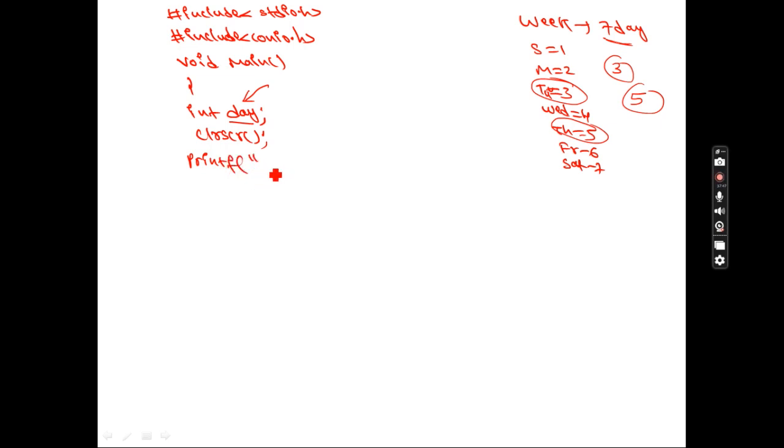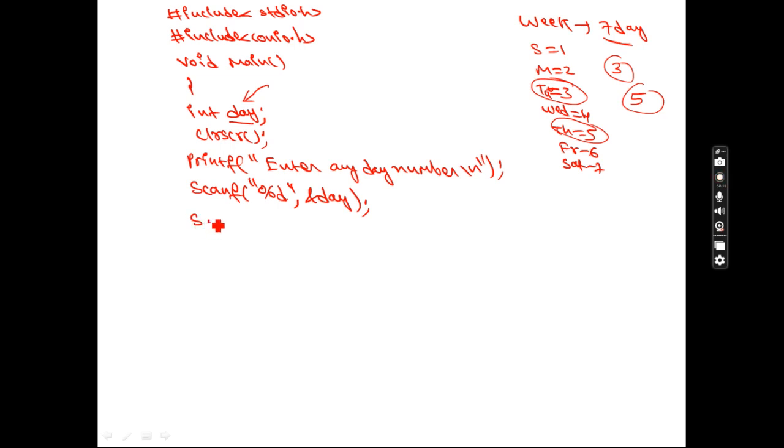printf, enter any day number. By reading the message, the user can understand he's being asked to enter one number. He will enter that number with the help of scanf. So here I write %d, comma, ampersand day. The value entered by the user will be stored in day. Then I write switch, and the same value stored in day I give to switch. After taking that value into the switch, the switch will go to the cases.